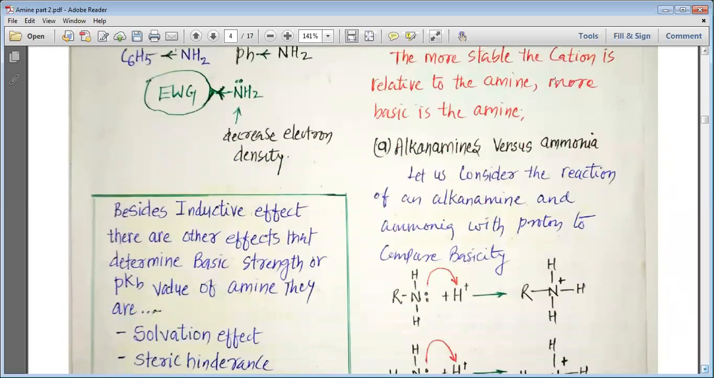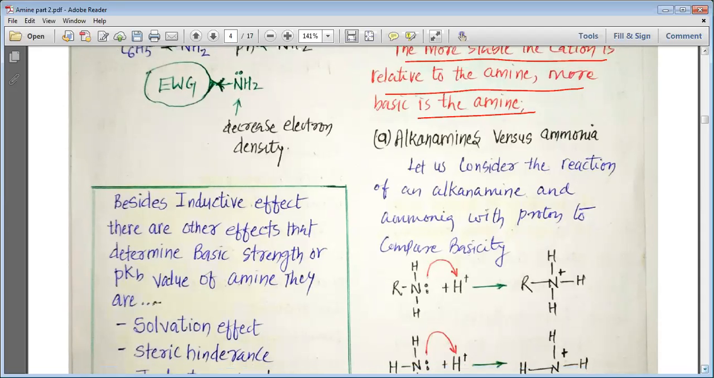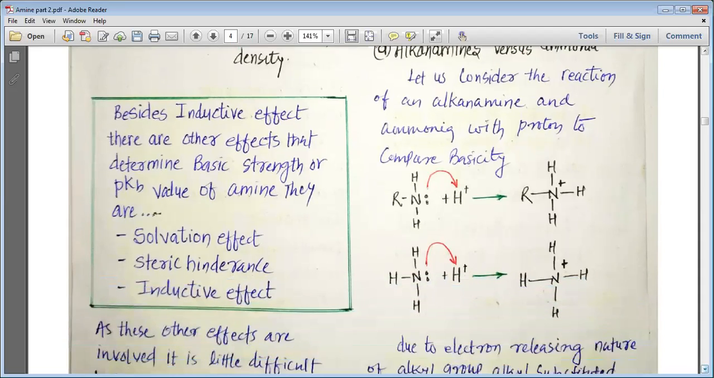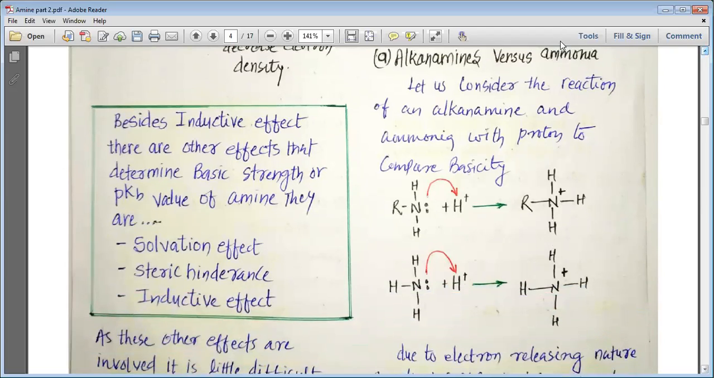Bases generally accept protons and form the salt. The more stable the cation is relative to the amine, the more basic is the amine. So if the newly formed cation is more stable, then the basicity of the amine is more. Now first let's look at the alkyl amines versus ammonia. Let us consider the reaction of alkyl amines and ammonia with the proton.